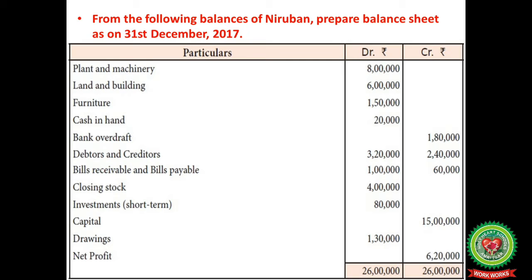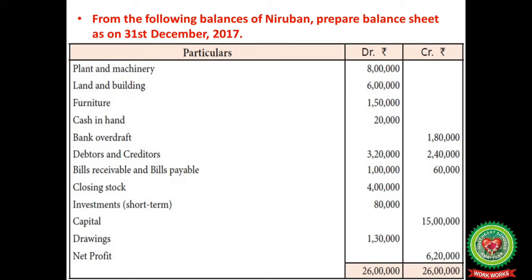From the following balances of Niruban, prepare balance sheet as on 31st December 2017. We have a trial balance here, which is showing us the balances of various assets and liabilities. Plant and machinery 8 lakhs, land and building 6 lakhs, furniture 1,50,000, cash in hand 20,000, bank overdraft 1,80,000. Debtors 3,20,000. Creditors 2,40,000. Bills receivable 1 lakh.